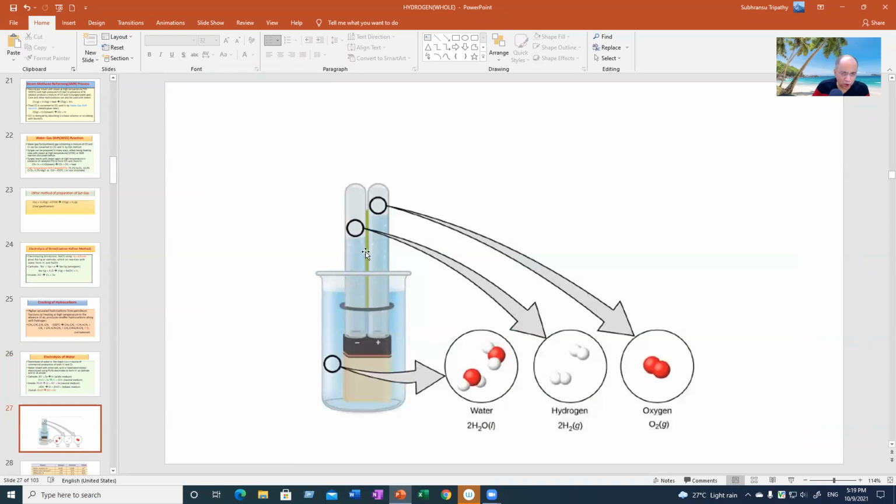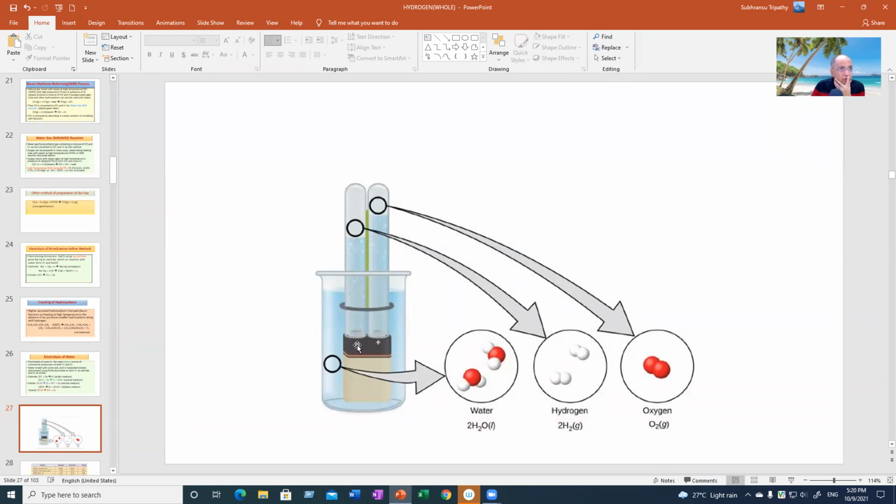You have conducted the electrolysis in your schools, or you have seen it in some exhibition, that the volume of hydrogen will be 2 times more than the volume of oxygen. And this is an electrolysis experiment, done just with a 9-volt battery, keeping the electrodes inside the electrolyte dissolved in water, and then keeping a test tube inverted over anode and cathode. This is cathode and this is anode.